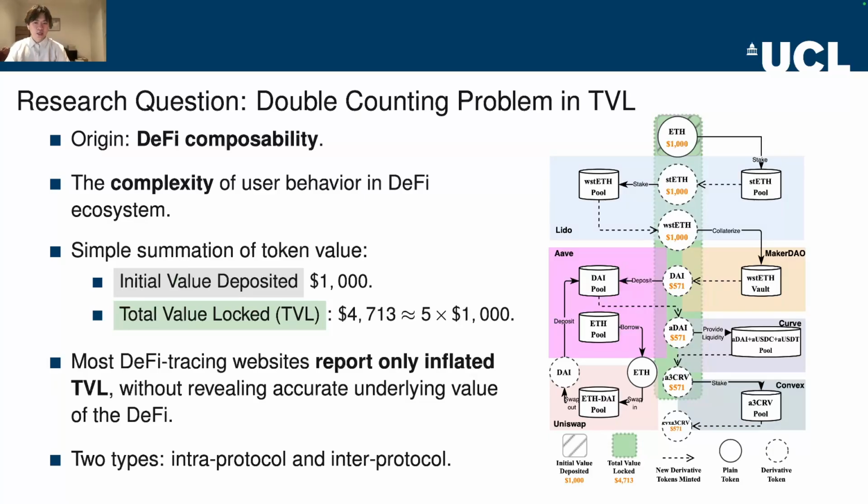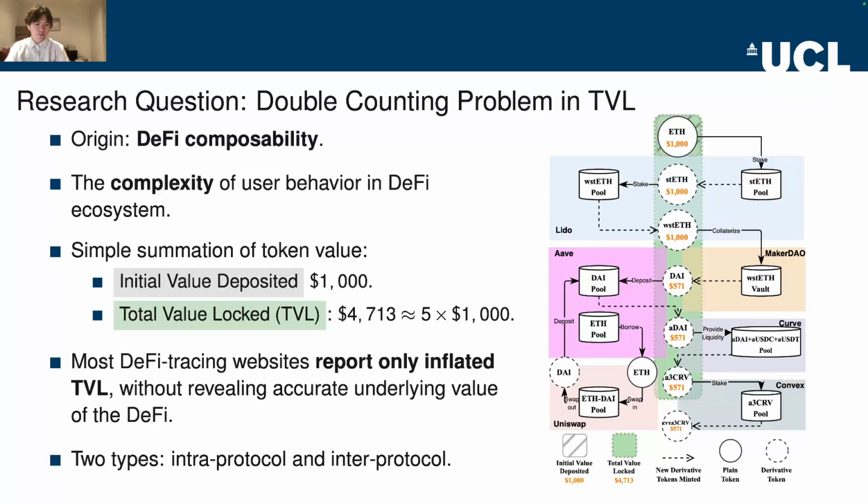In this study, we examine the double counting problem in TVL, which originates from the inherent composability of DeFi. DeFi composability refers to the ability of one DeFi protocol to accept tokens generated from another protocol seamlessly, allowing DeFi tokens to be chained and integrated to create new tokens and financial services. On the right-hand side, we present a flowchart illustrating the complexity of user behavior in DeFi ecosystems.